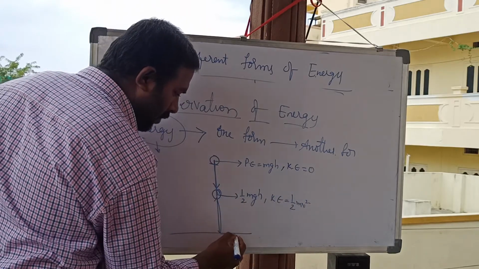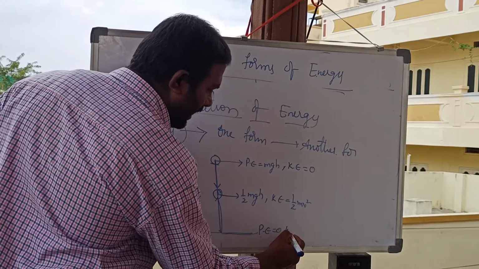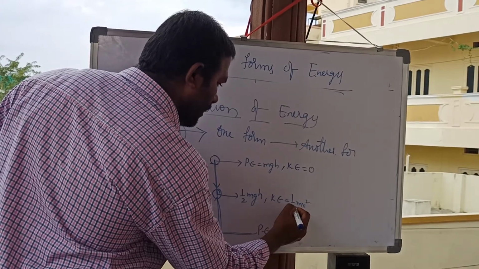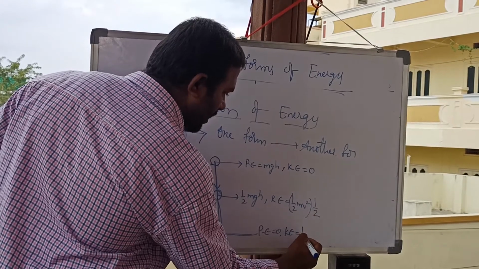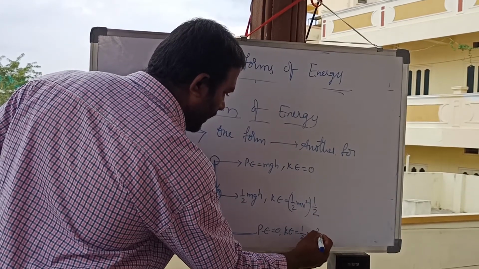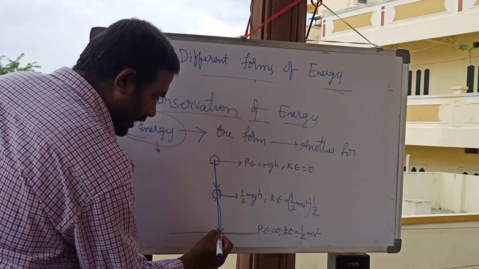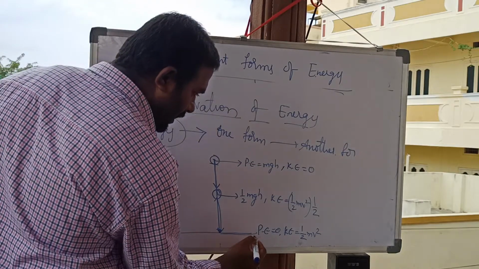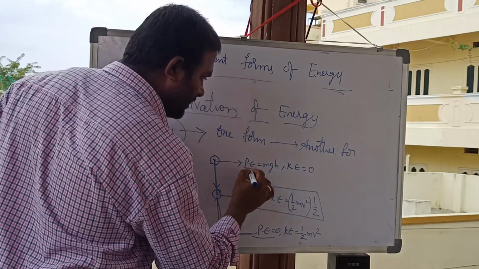Finally, potential energy becomes 0 and kinetic energy is the total, half m v square. Potential energy is converted into kinetic energy, and potential energy becomes 0, but at every point the sum of potential energy and kinetic energy is constant.